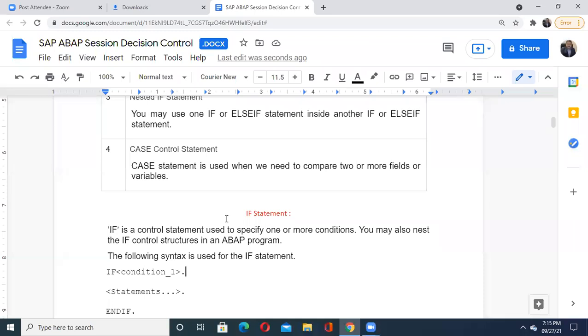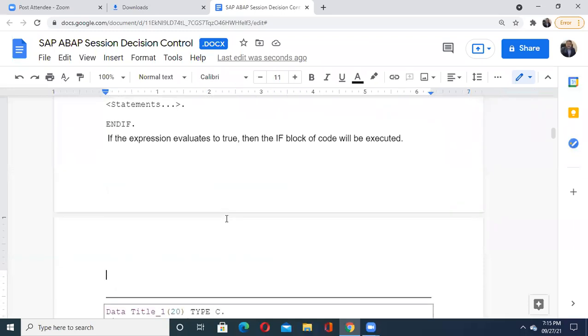You can also nest if control structures in an ABAP program, meaning inside another if you can write an if statement. You can nest them together with your decision statements or with your loop control statements. But when I'm going to use if in my ABAP program, how can it be written? See, the syntax is given over here. I would like to show you the syntax.